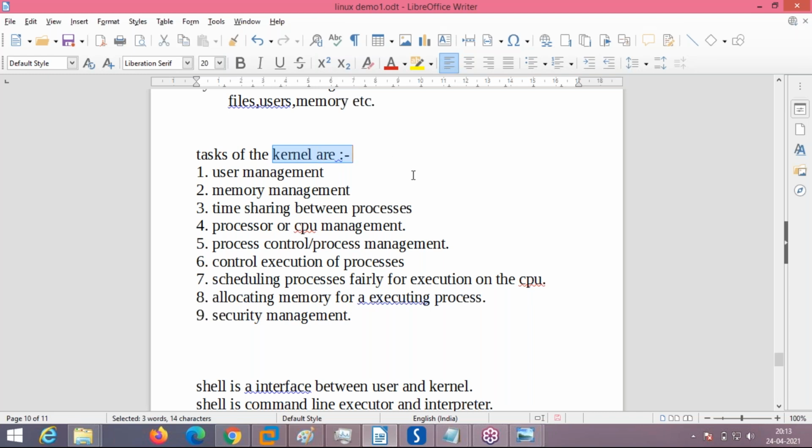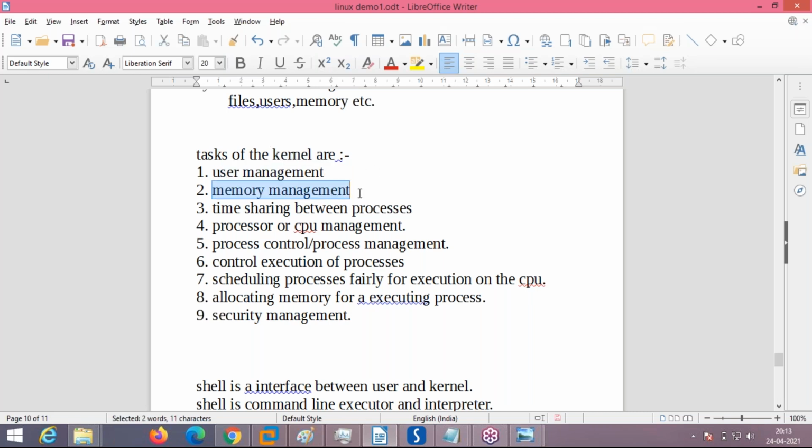Getting it, Bhupesh? Properties of a kernel. Yes. Whenever you are creating a task in your operating system, for example, you want to take a printout, you can't directly communicate. The kernel, in order to execute your task, first creates a process for it, allocates some memory and execution resources to it, creates a priority, and then allocates CPU to the process. The process will be executed in a fraction of a second, and the output is given to you. These all things are taken care of by the kernel.